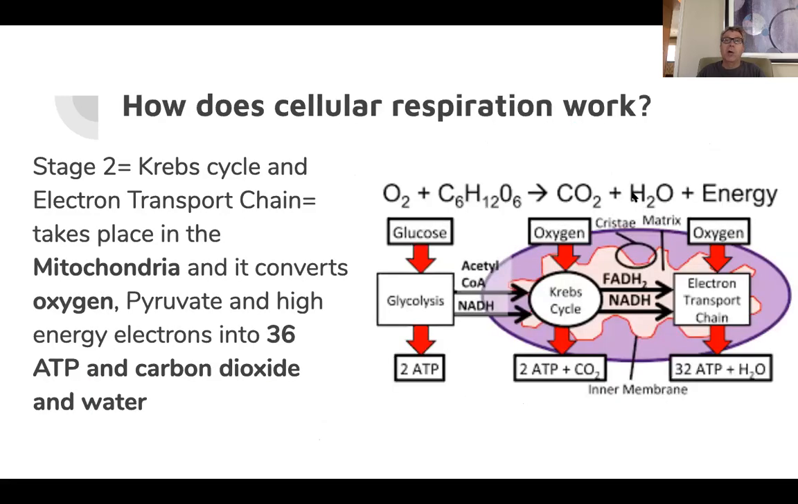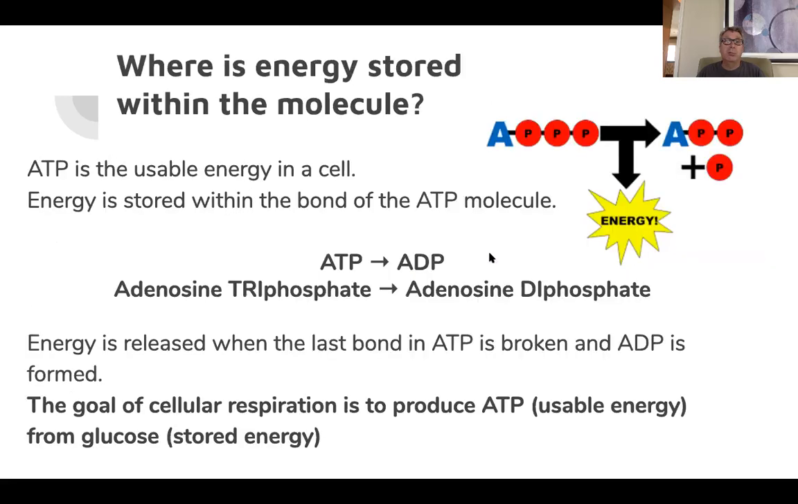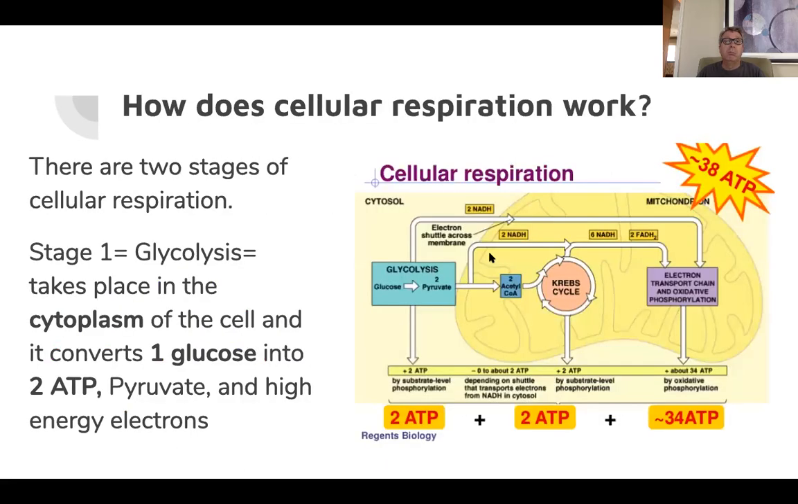All right, so how does it work? So there are 2 stages, all right? Glycolysis is the first stage, and this is important because it happens in the cytoplasm. And this is important because all organisms have cytoplasm, even bacteria. So when we talk about glycolysis, this happens in all organisms.